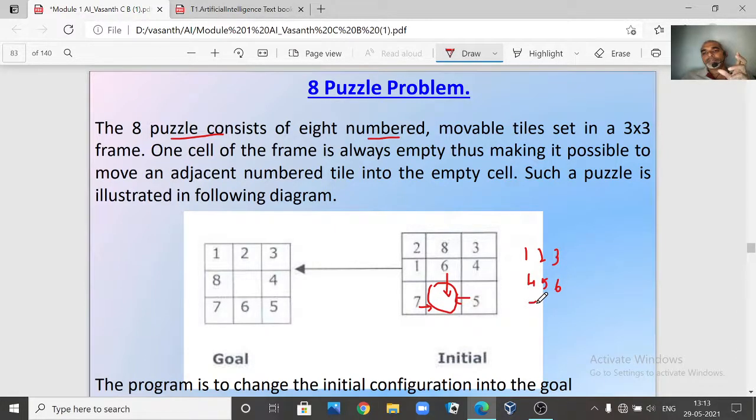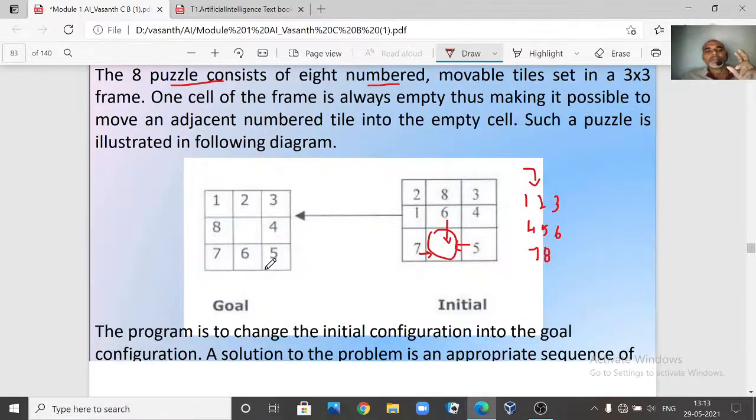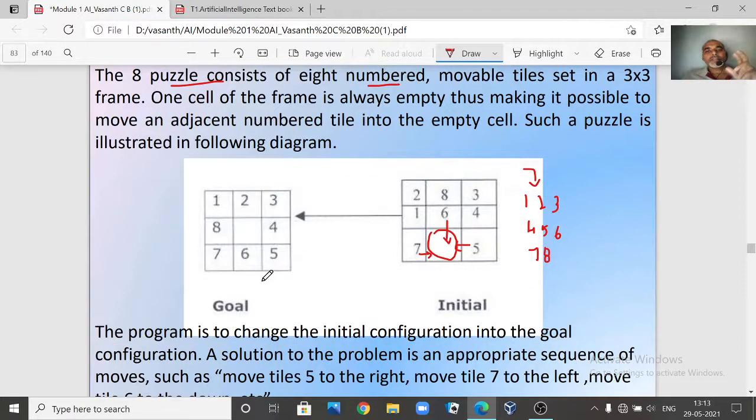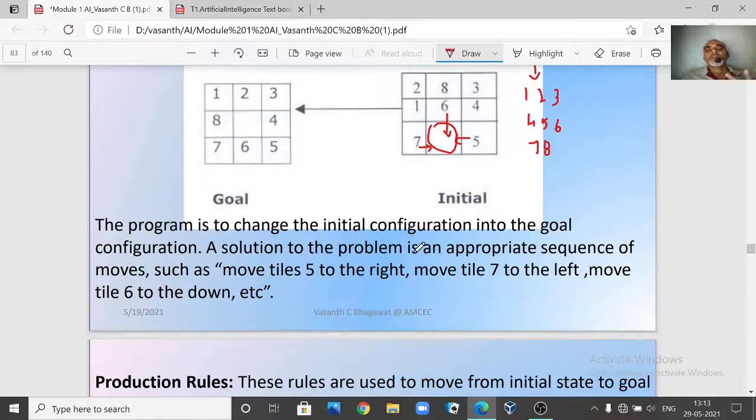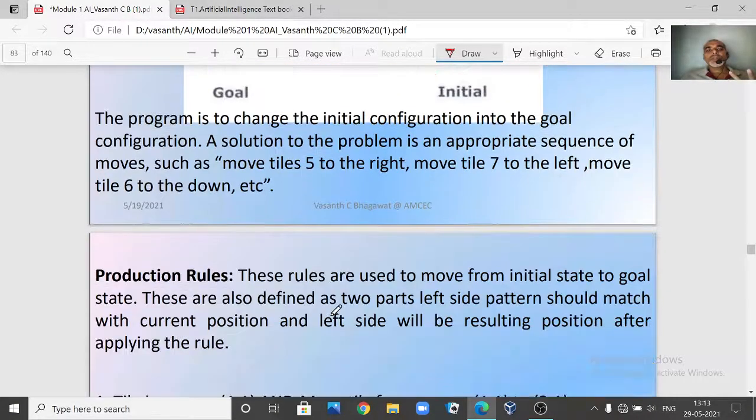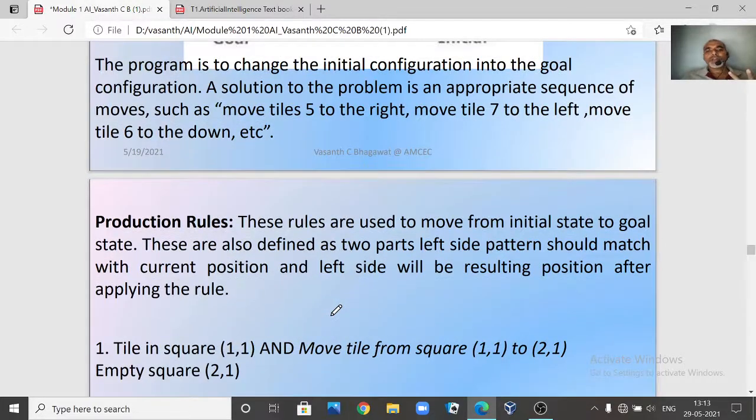You keep on moving the tiles here and there, and finally you have to come to this. Or, for example, you have to arrange it in this fashion, 1 2 3 4 5 6 7 8 in a circle way, in any way. So you can define it. Now if this is our goal state, then you have to keep on moving the tiles and you have to write it down, right?